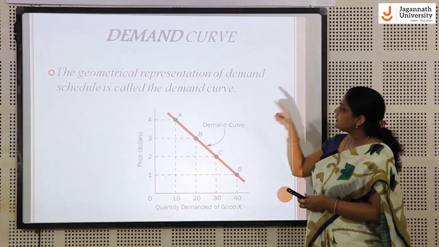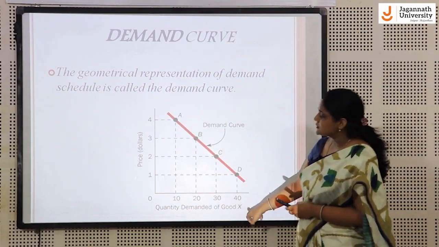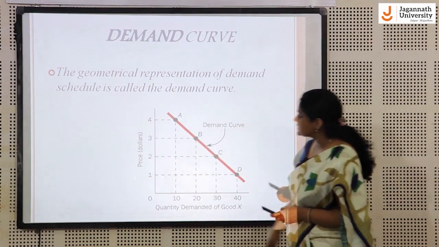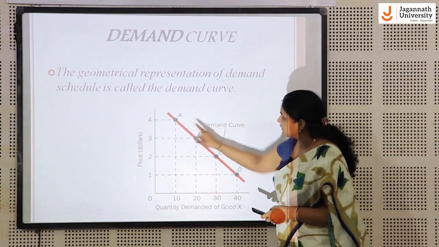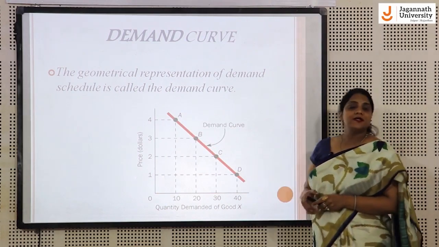The geometrical representation of the demand schedule, taking quantity demanded on the x-axis and price on the y-axis, plotting the same points on this graph A, B, C and D and joining them by a line, is called the demand curve.